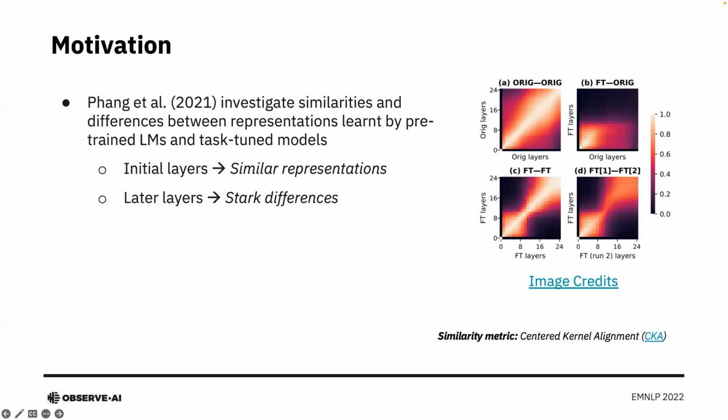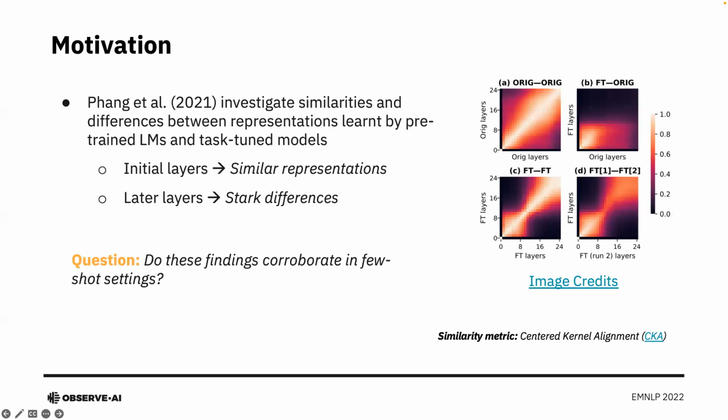Specifically, figure B contains comparison of similarities in representations obtained from intermediate transformer layers of pre-trained Albert model and those obtained by fine-tuning it on a binary text classification task. Some of the key observations from the study include that the representations at the initial layers are very similar to each other, whereas in the later layers we see stark differences.